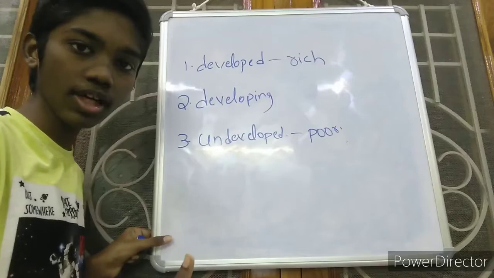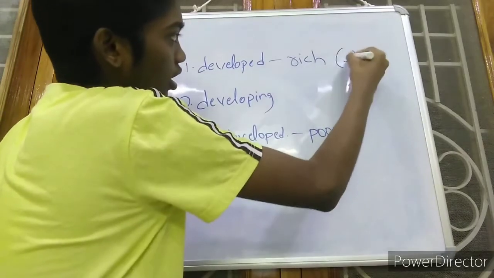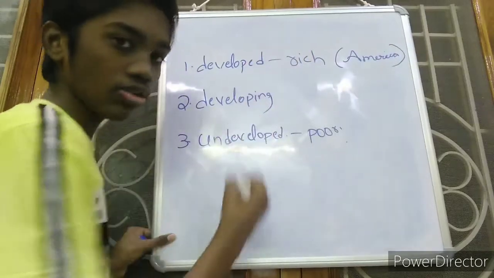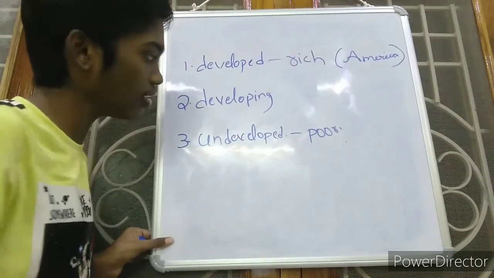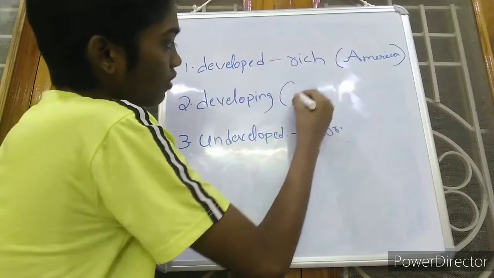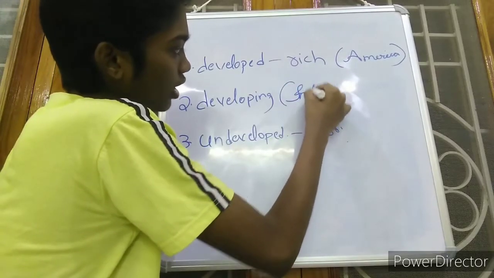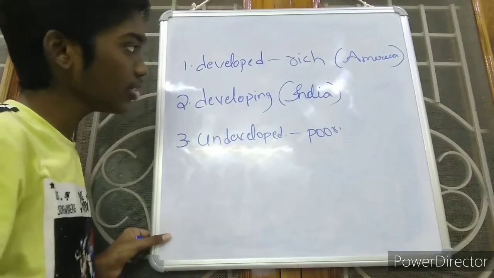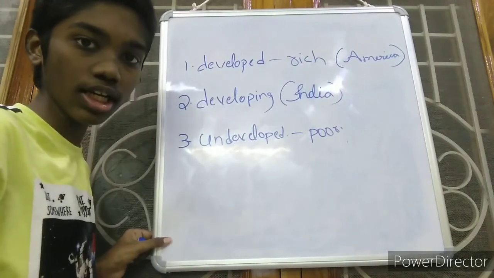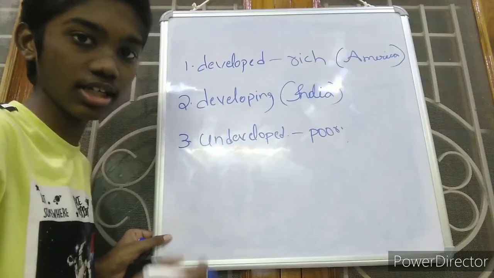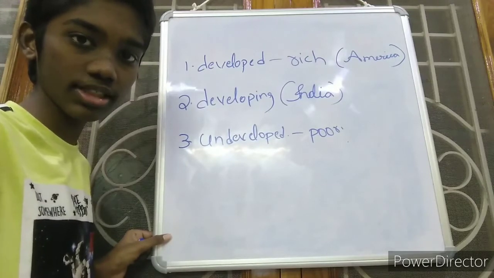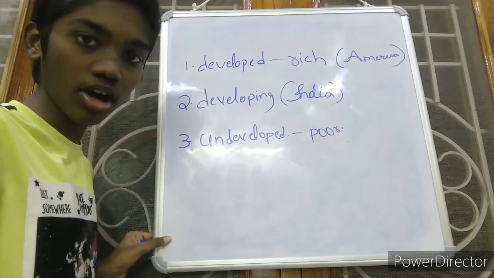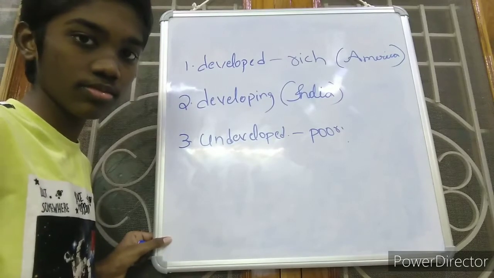For example, we will take America. We know that America, the USA, is a developed country, and coming to developing, we will take the example of our country, India. We know that our country is still developing. How do we know this? Who is telling us, and on the basis of what, that a country is developing, developed or undeveloped? So let us discuss how we can tell whether a country is developed, undeveloped or developing.